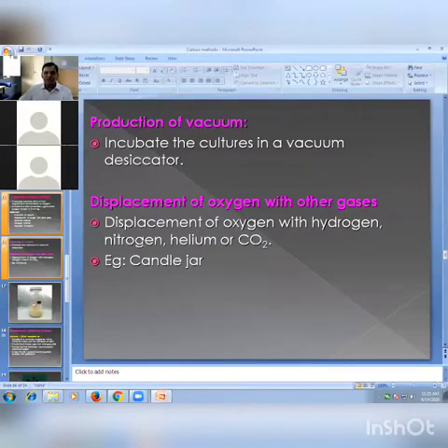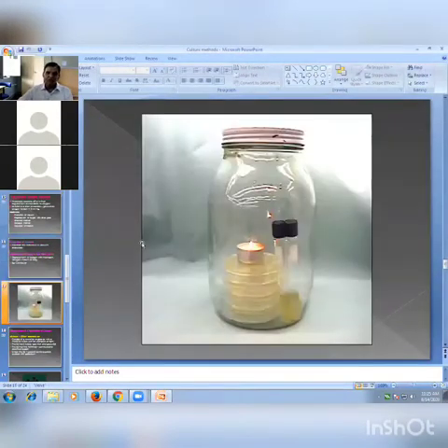A well-known example is the candle jar. Here you observe the picture, very simple. Take a glass jar which has a lid, place inoculated plates in that jar, keep a lighted candle on the plates, and close the lid.